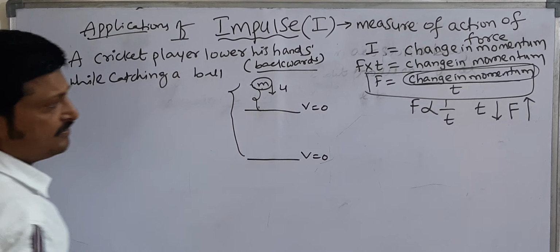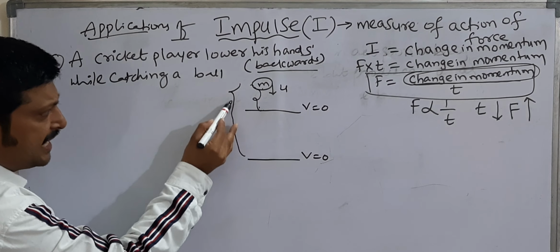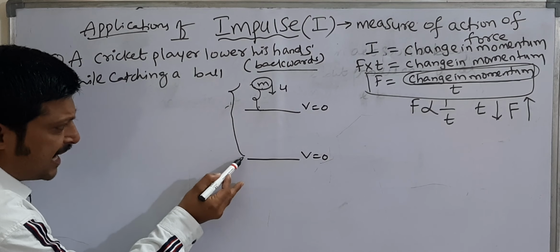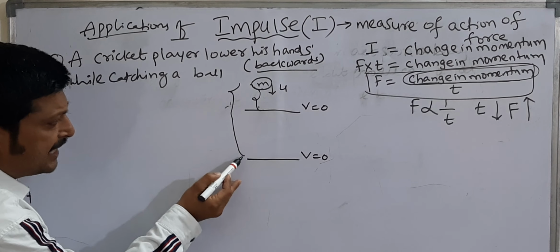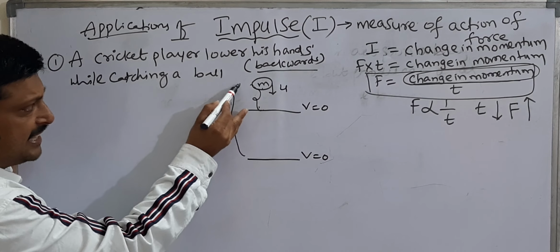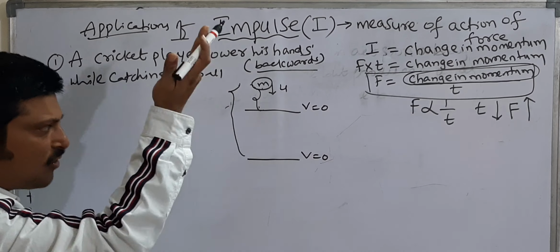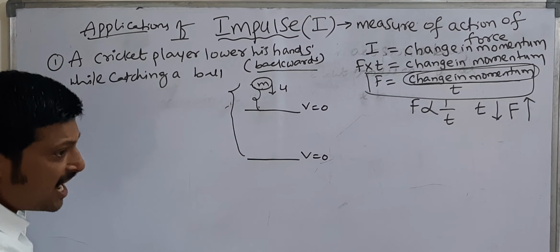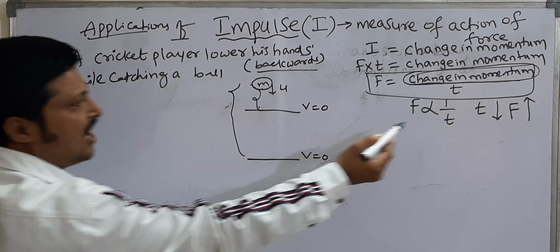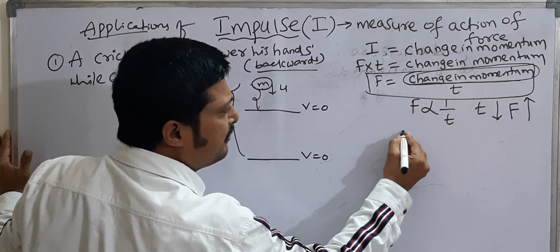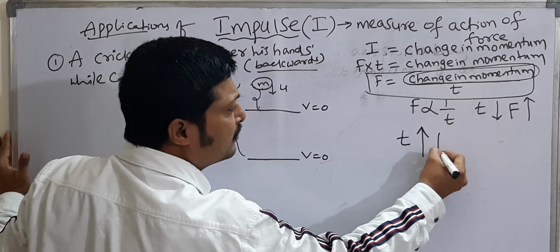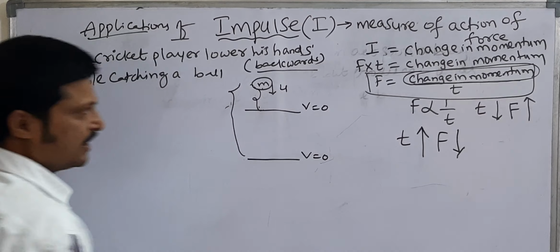But here, in order to bring about the change in momentum, he takes a longer time. He lowers his hands, and by lowering his hands, he allows a longer time. When he takes a longer time, if time is more, force is less.